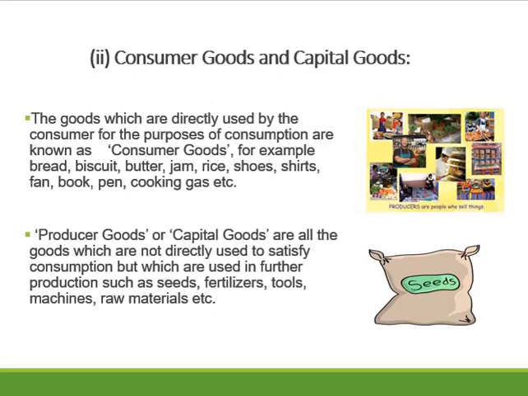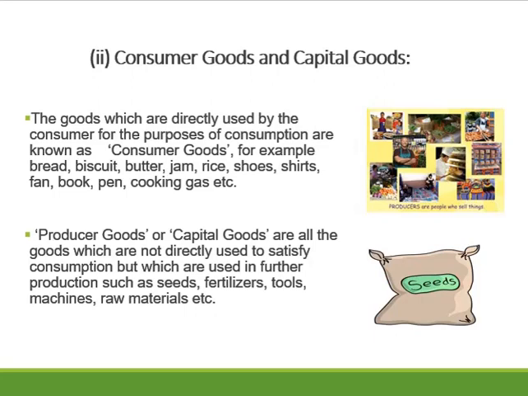Producer goods or capital goods are the goods which are not directly used to satisfy the need for end consumption but are used for further production. Seeds, fertilizer, tools, machines, raw materials are some examples of capital goods. Now you may get confused that the flour purchased by a person can be a consumer good or a capital good. Let's understand this.